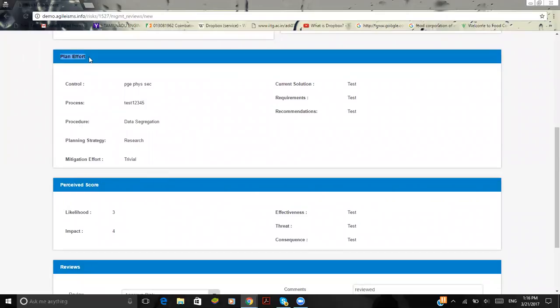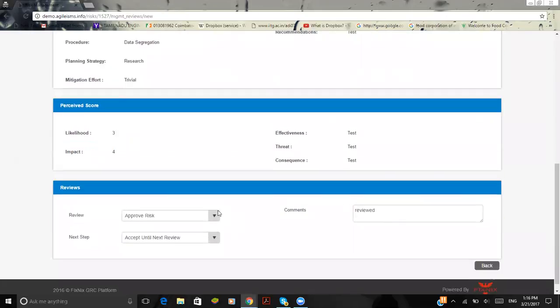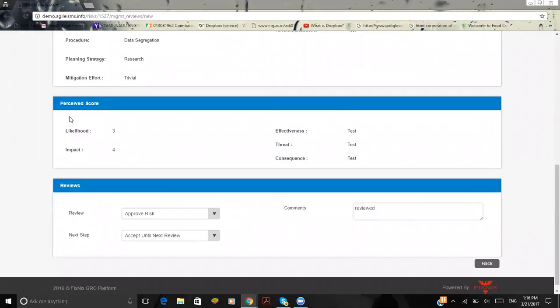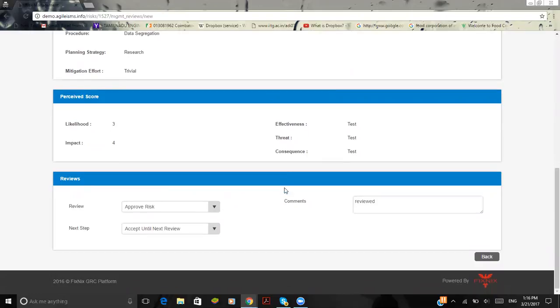Here is where you get the plan effort, whether the control, process, procedure, planning strategy, mitigation effort, current solutions, requirements, and recommendations are being created and delivered based upon the risk. And this is the perceived score, whether it's going to be 3 or 4, and whether the effectiveness is a tested process or completed, we will get in this. And here is where I'm going to review the whole process, whether I'm going to approve the risk, reject the risk, or postpone the risk.